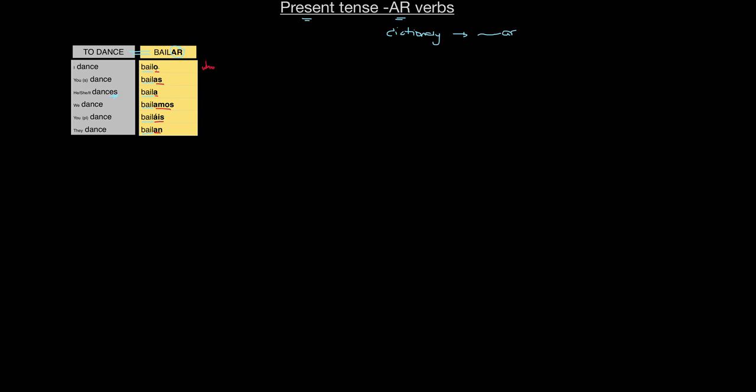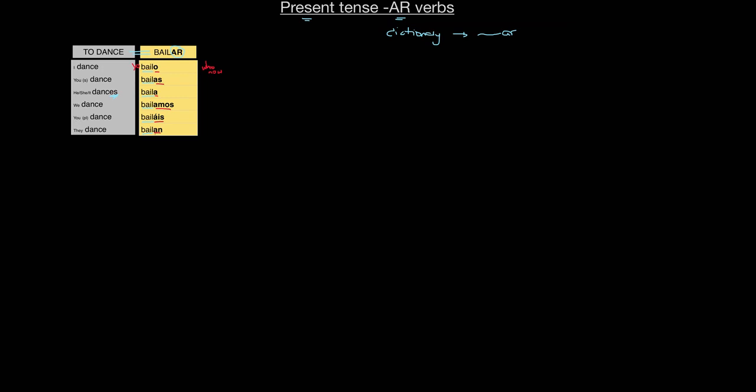Here with this O, I know that I am dancing. That's why I don't need the Spanish word for yo in front. I could have it, but I don't need it because this O is telling me that it's I, and it's also telling me that it's now because it's in the present tense. So bailas is telling me that it's you and doing it now. So you dance or you are dancing. Baila, he or she. Bailamos, we.